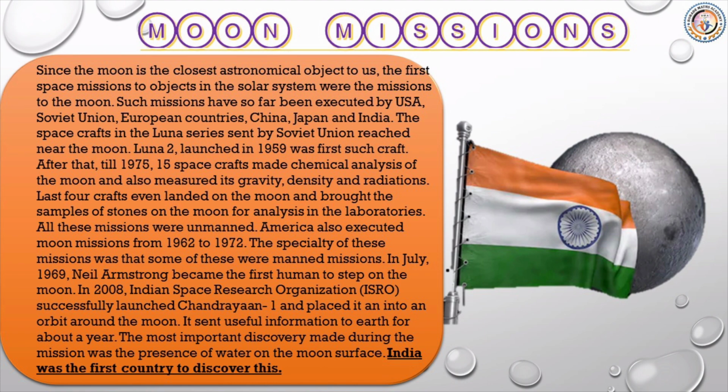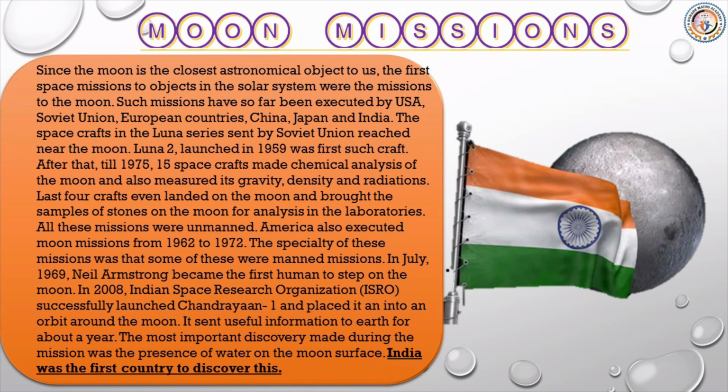After that, till 1975, 15 spacecrafts made chemical analysis of the moon and also measured its gravity, density and radiations. The last 4 crafts even landed on the moon and brought samples of stones from the moon for analysis in the laboratories. All these missions were unmanned. America also executed moon missions from 1962 to 1972. The specialty of these missions was that some of them were manned missions.